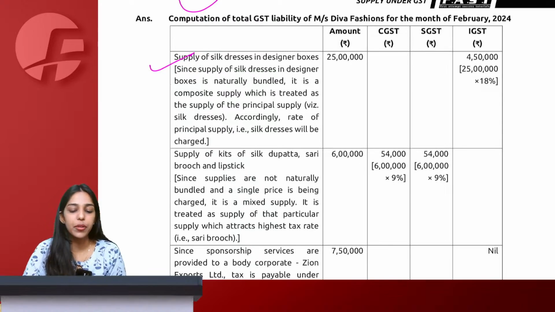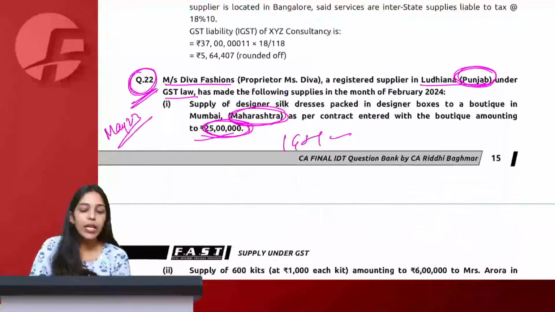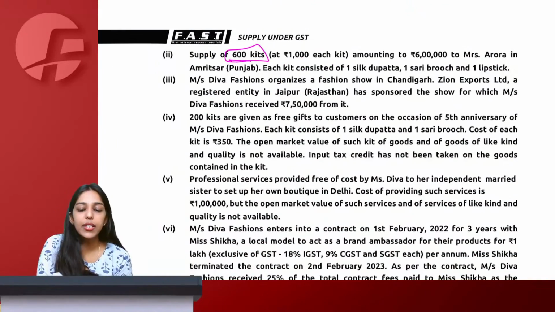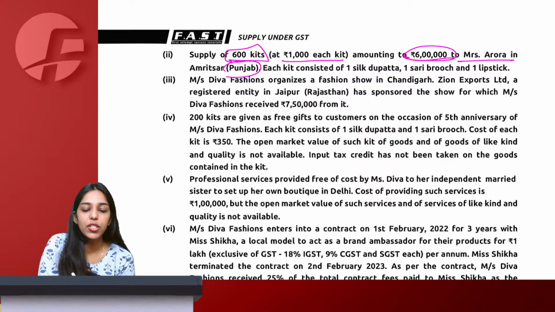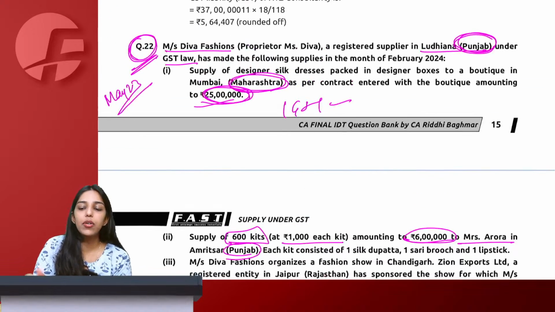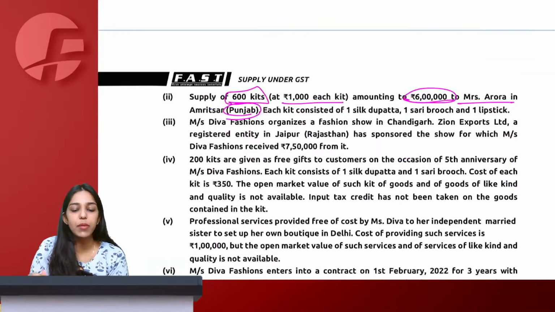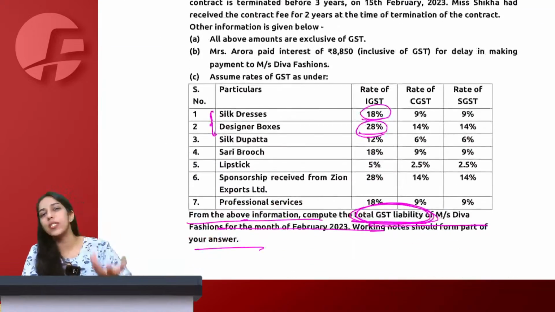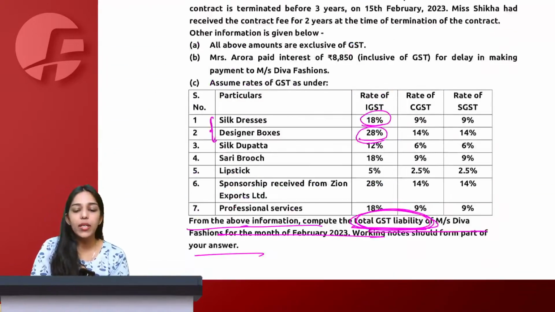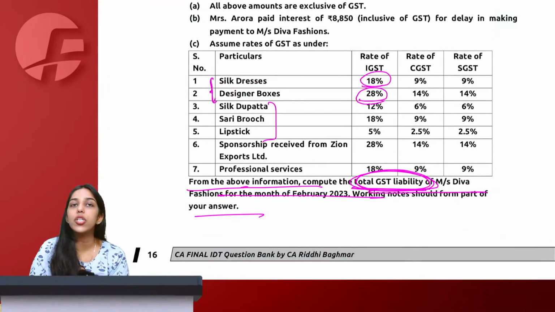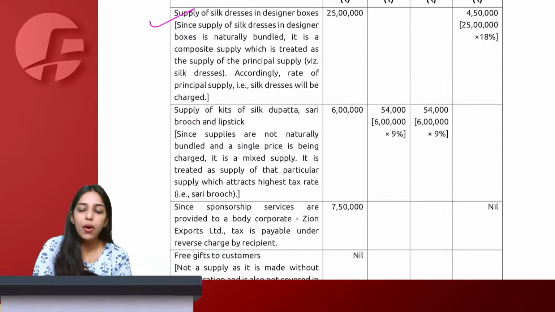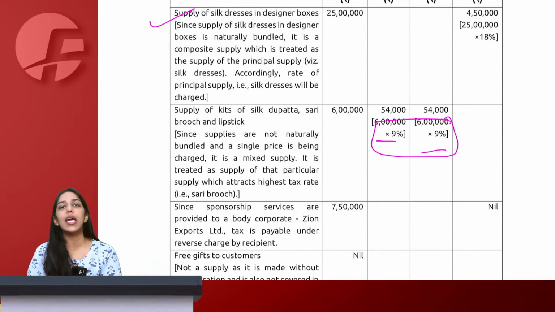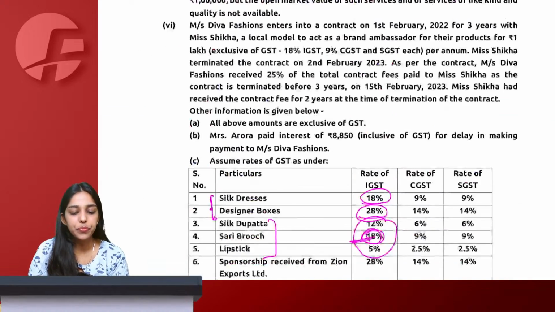Okay. Then we say supply of 600 kits, 1000 each kit, amounting to 6 lakh to Mrs. Arora in Punjab. Now again, we are in Punjab, Arora is also in Punjab, so CGST plus SGST will be charged. There is one dupatta, one brooch and one lipstick. Without a doubt, this is a mixed supply. So we'll simply see the highest rate of tax among dupatta, brooch or lipstick: 12, 18, 5, so 18%. So the entire amount will be taxable at CGST plus SGST, 9 plus 9%.